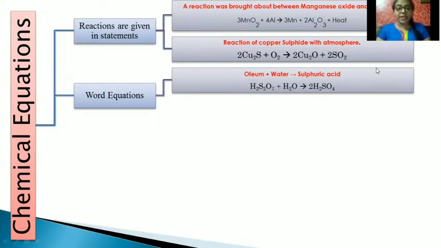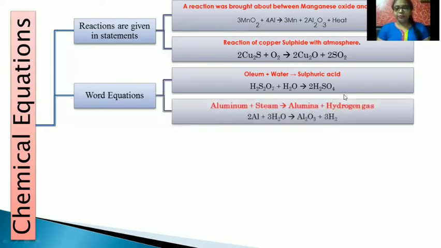They have given us the word form, and we have to write it in equation form by converting the words into formulas. The formula of oleum is H2S2O7. Water, as we all know, is H2O. Sulfuric acid is H2SO4. After writing the equation, we need to balance it.